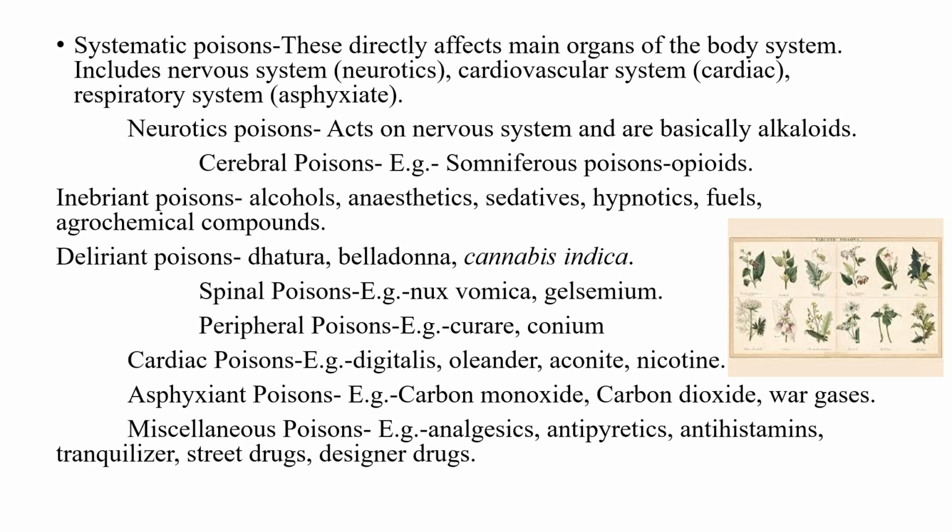These antihistamines and tranquilizers give us relief and make us feel light and happy sometimes. The street drugs and the designer drugs are consumed by many persons to feel happy and to take themselves away from the original world. And after consuming these drugs, they feel like that.